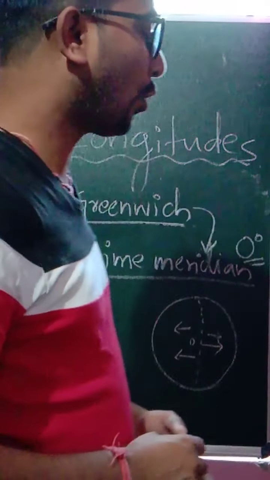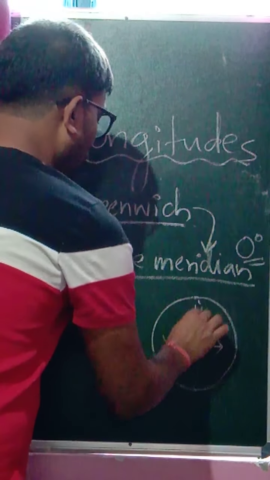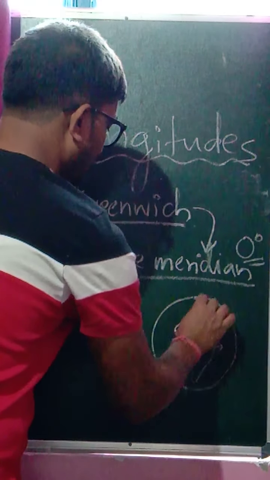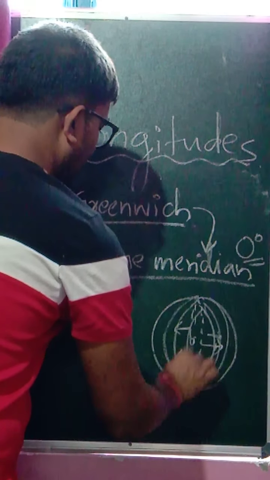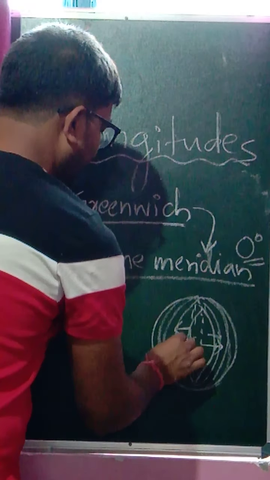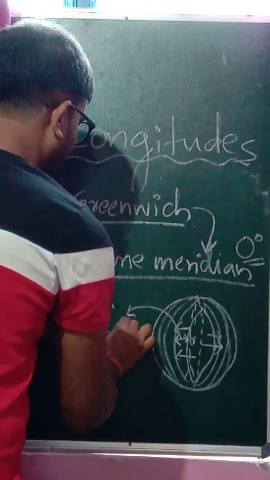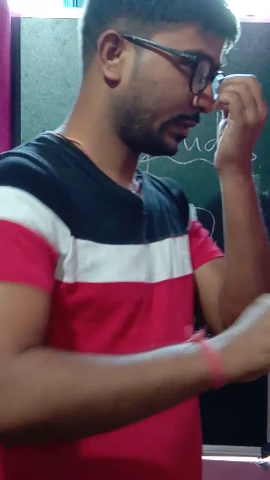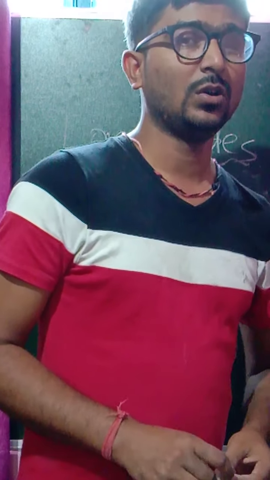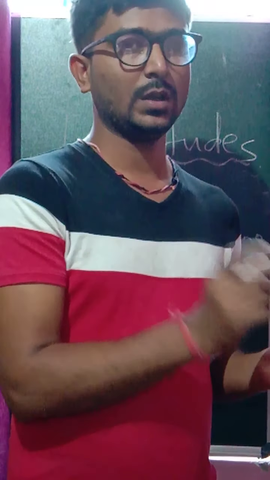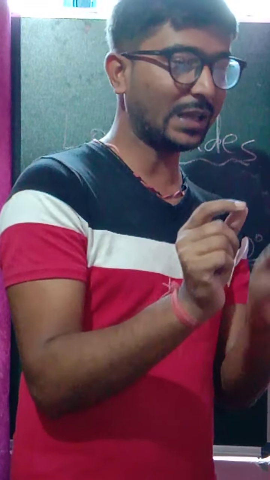Now, meridians are drawn at every distance of 1 degree. Each and every meridian which is running from here to here has a distance of about 1 degree. Same as latitudes. The degrees that are there are different kinds of degrees. They depart from each other. In latitudes, 1 degree. Here also the same. Each and every longitude line is separate from the others by 1 degree.